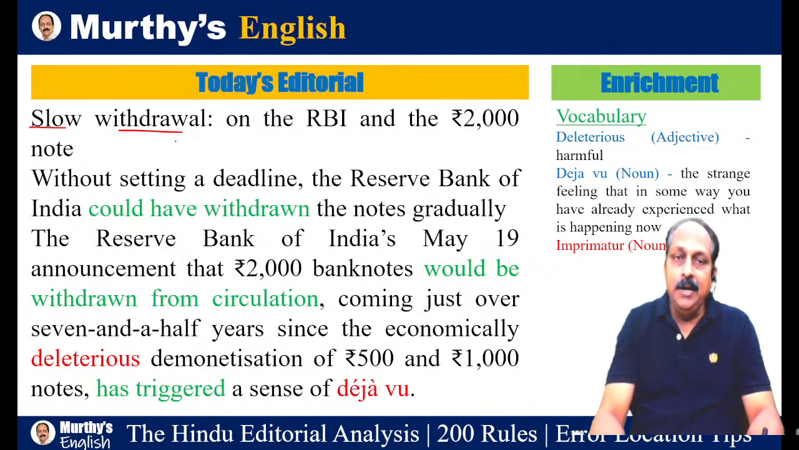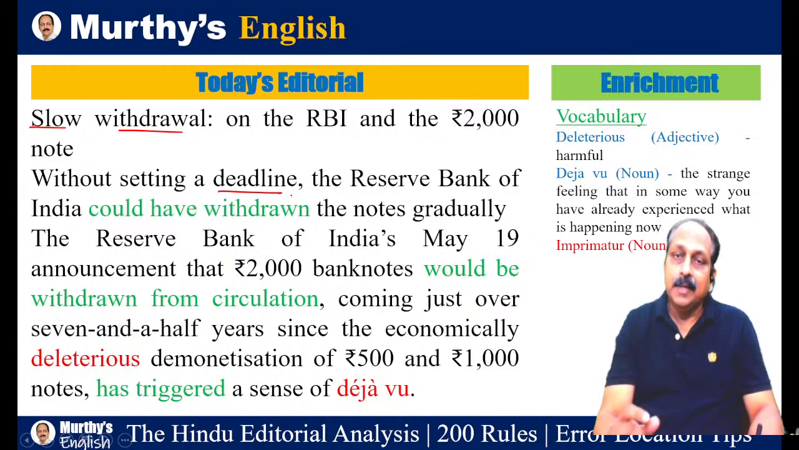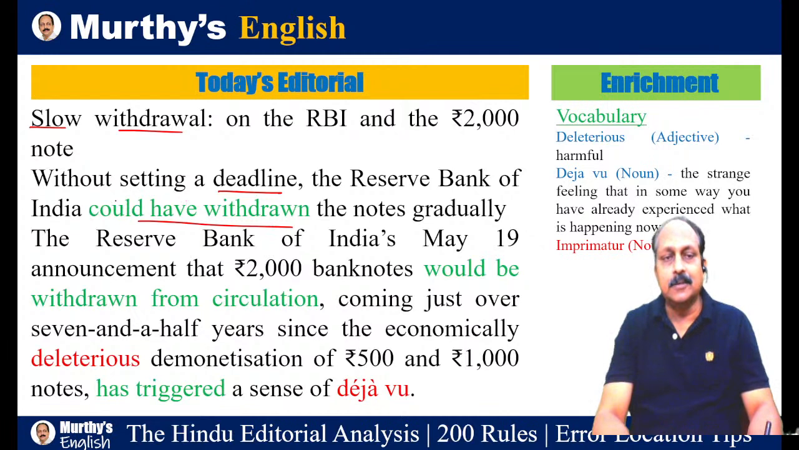But what is the main idea of this editorial? Without setting a deadline, now there is a deadline. What is the deadline? September 30th. Without setting a deadline, the Reserve Bank of India could have withdrawn. This is an important expression. We have been getting this. This is a lengthy helping verb: could have plus verb past participle form.